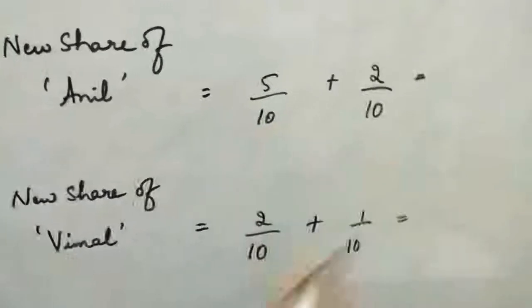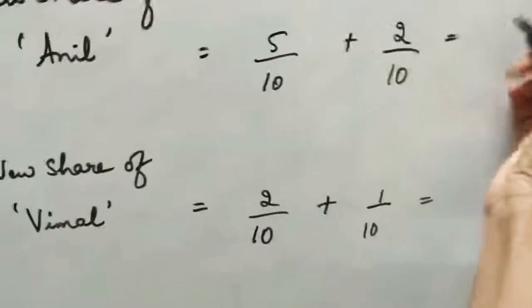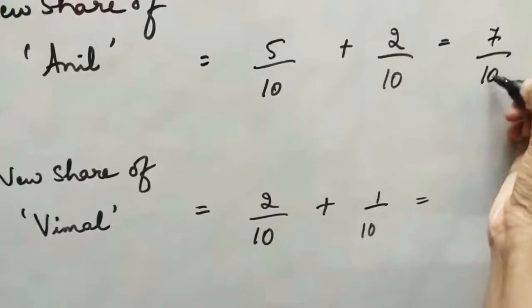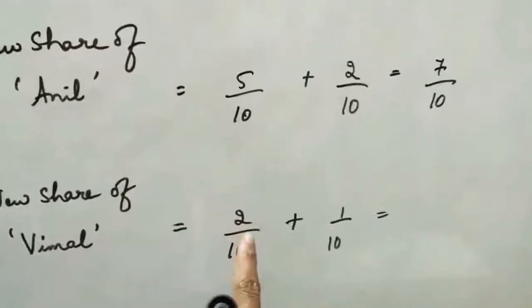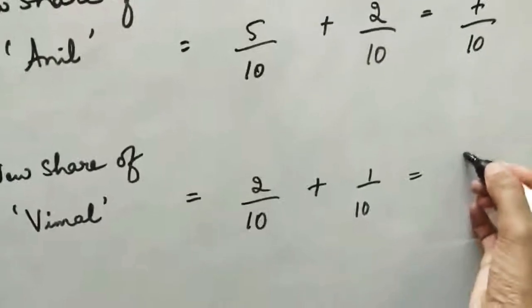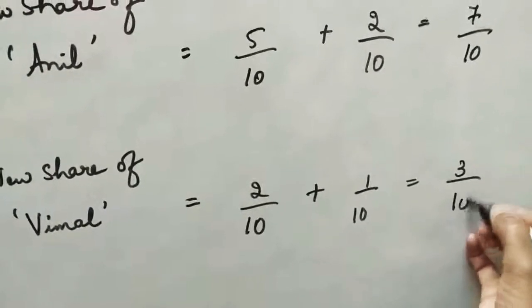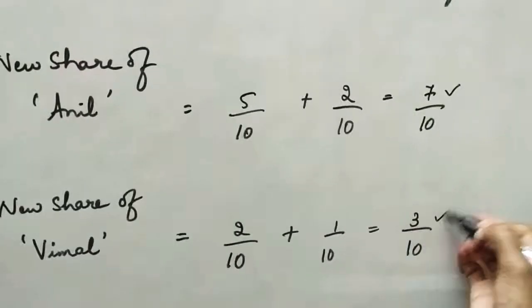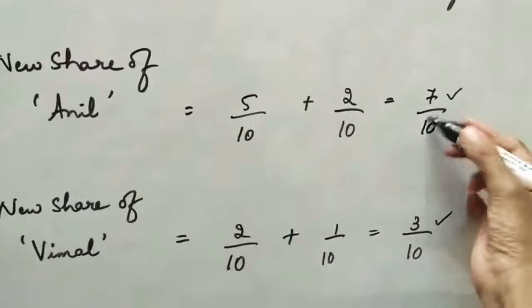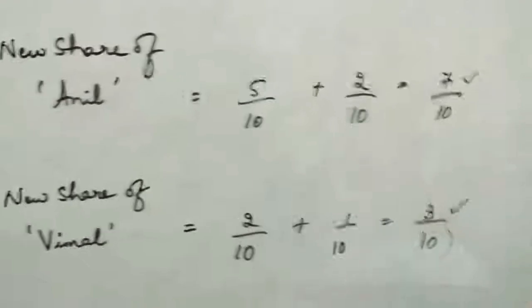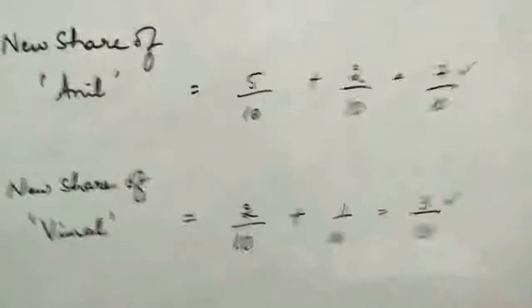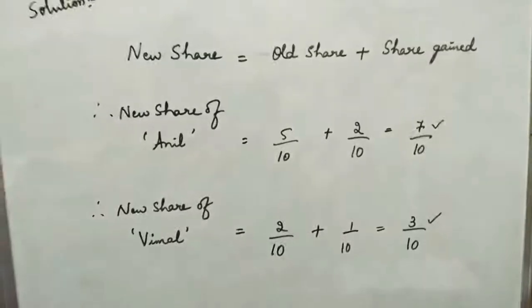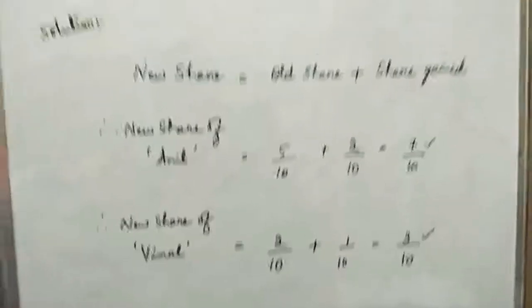So denominators are equal. Go for direct calculation. 5 plus 2 is 7 by 10. 2 plus 1 is 3 by 10. Now just observe the numerators 7 and 3 total equal to the denominator 10. Yes, if you get this, your answer is perfect, and this type is for sure 6 marks.